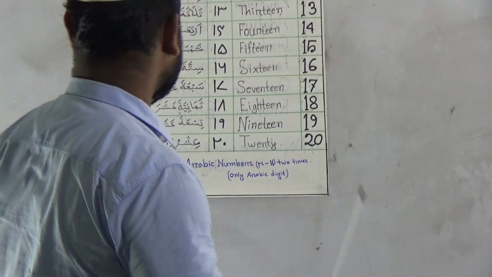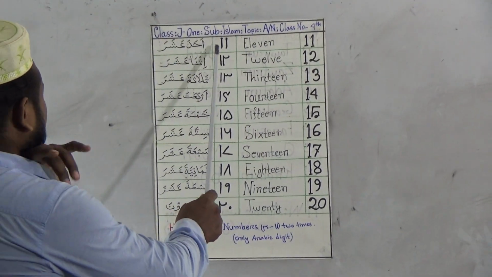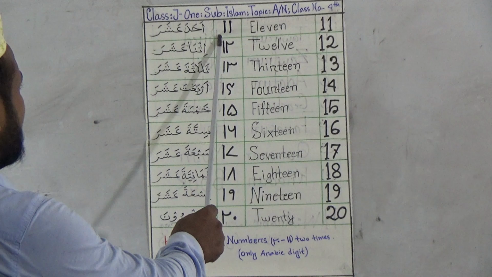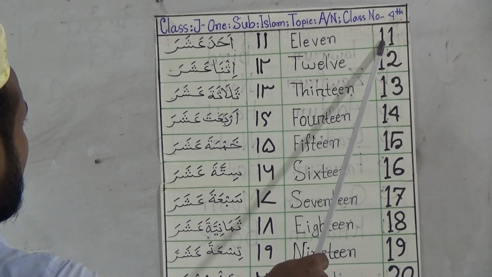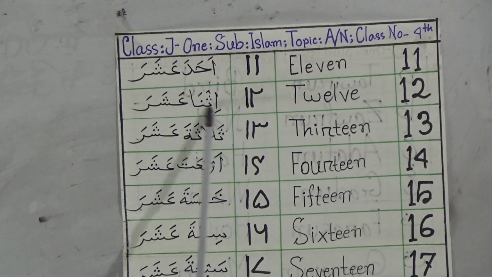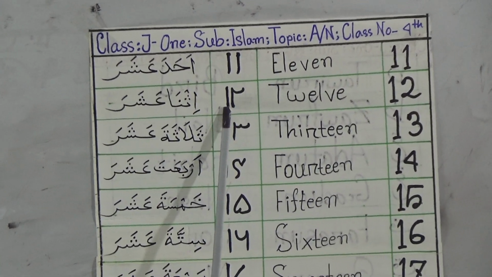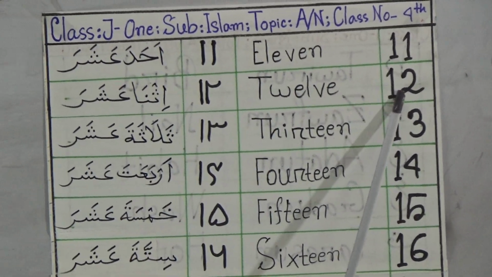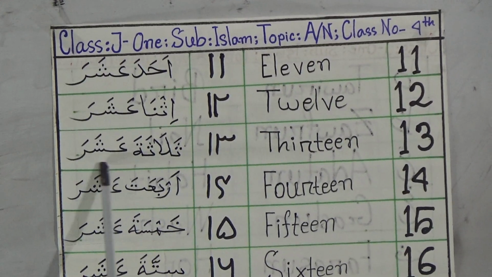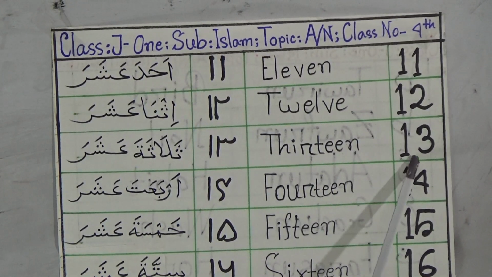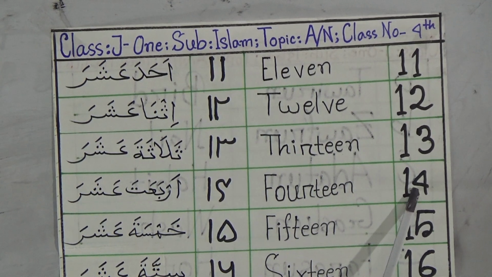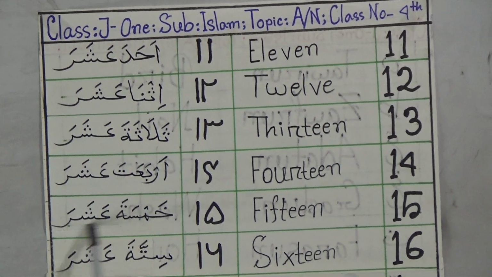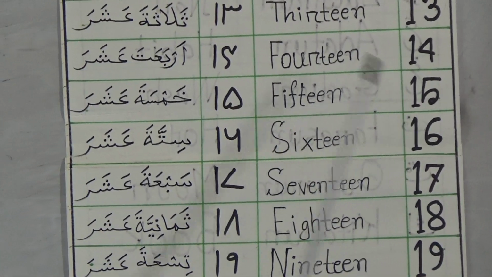Dear students, firstly come 11. This is called in Arabic Ahada Ashara. Ahada Ashara means 11. This is Ithna Ashara. It means in English 12. Thalathata Ashara. It means 13. Arba'ata Ashara. It means 14. Khamsata Ashara. It means 15.